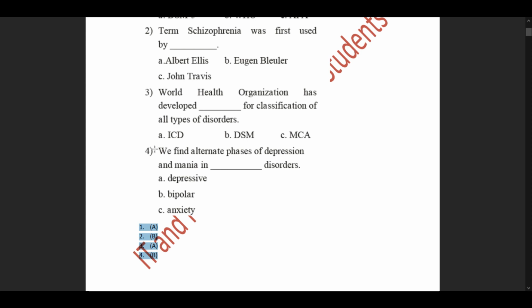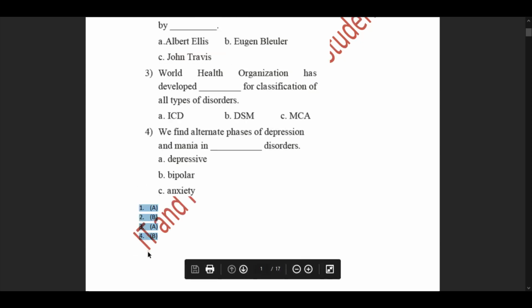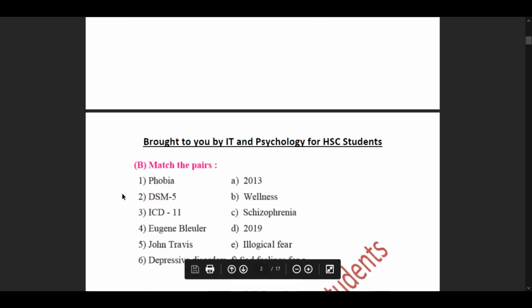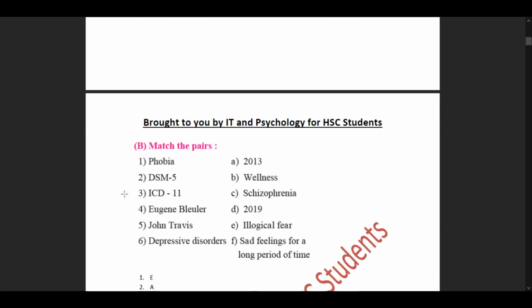Then we move forward to our next question, that is question B. Sorry, the second part of our question 1. Match the pairs. So I'll just scroll down to show you guys the question. So our first one in our first column is phobia. So phobia matches up with E, that is illogical fear.